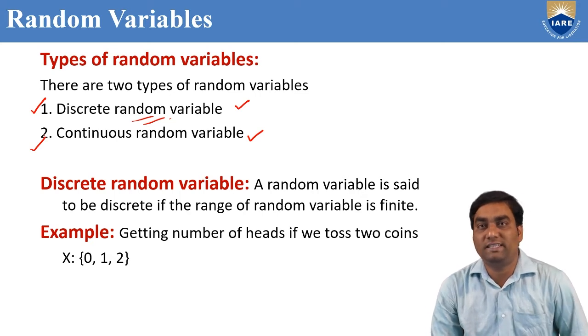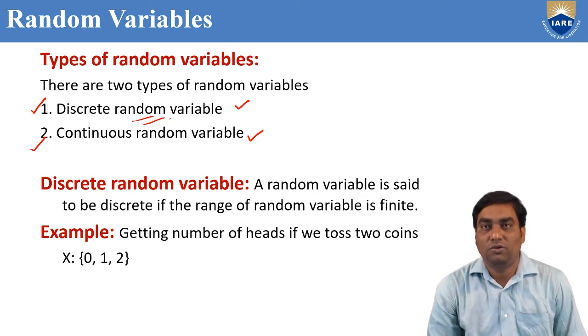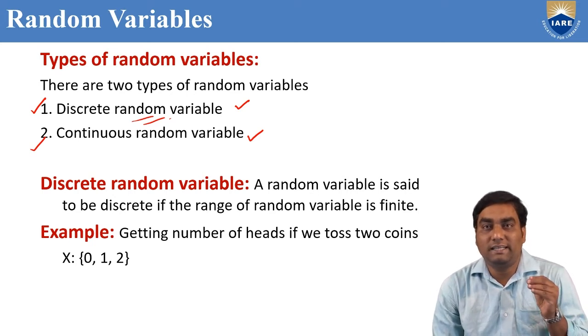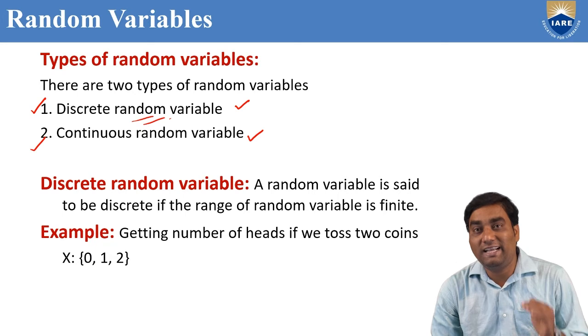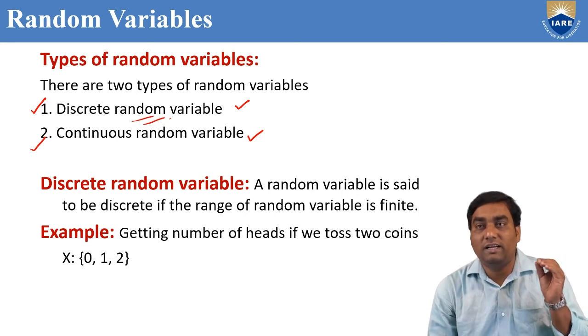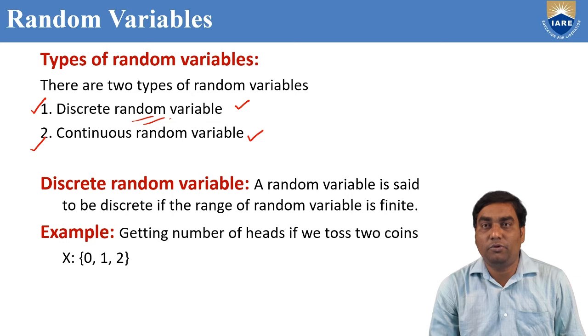What is the meaning of discrete random variable? A discrete random variable means the range of that random variable is finite. A random variable is said to be a discrete random variable if its range is finite.